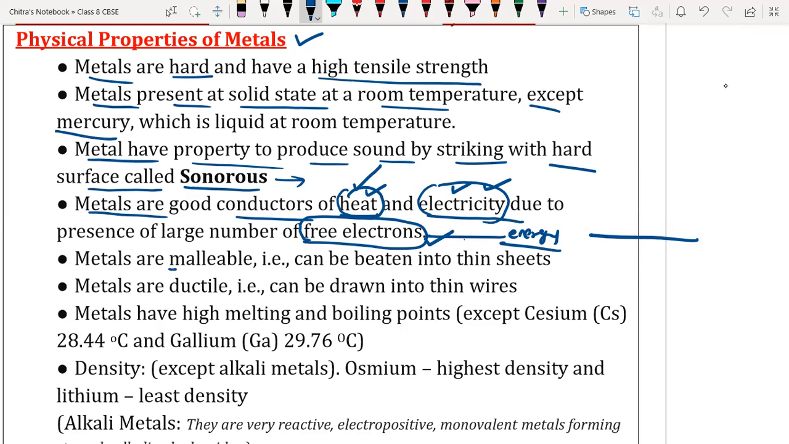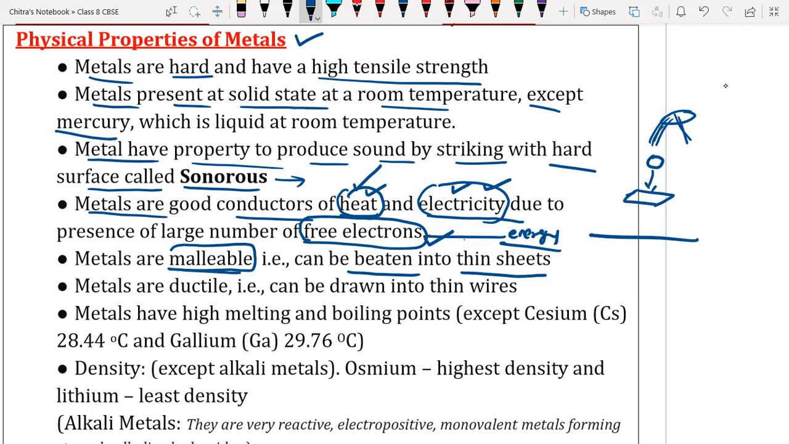Metals are malleable. Malleable means if you beat the metal again and again, the metal will turn into a thin sheet. Suppose here we have a metal block. If you beat that metal block again and again, it will turn into a sheet. That property of metal is called malleability.